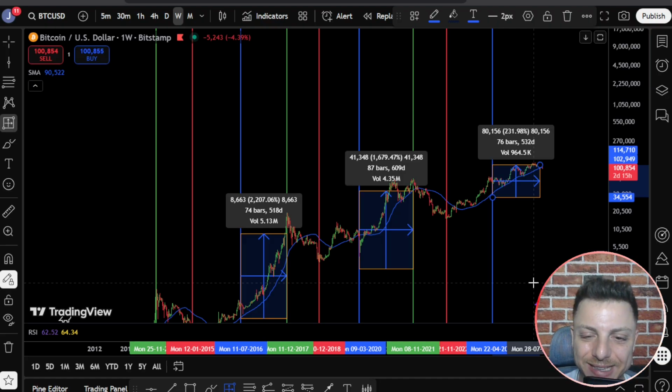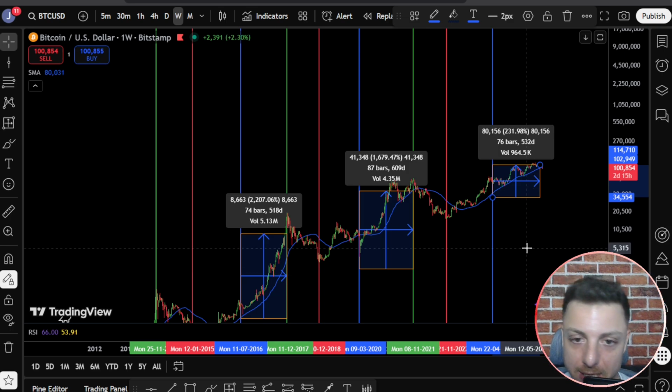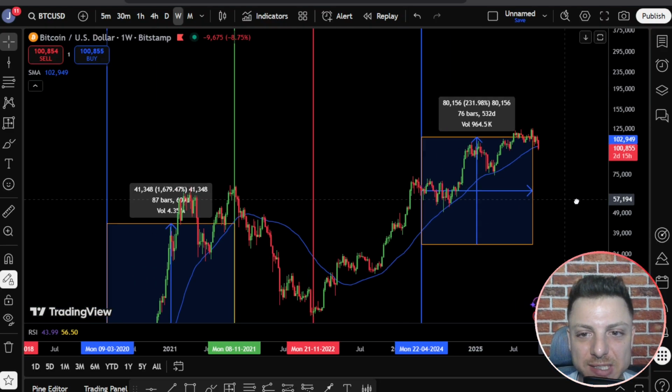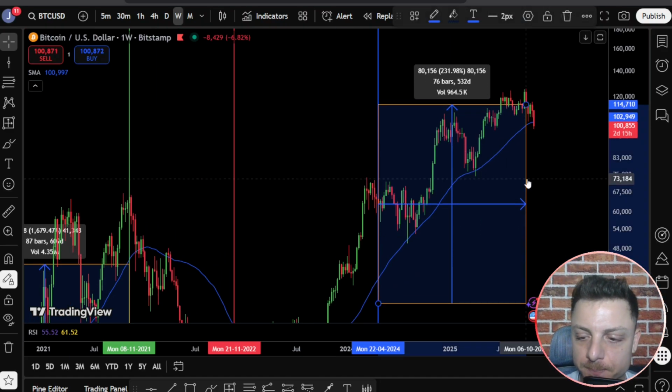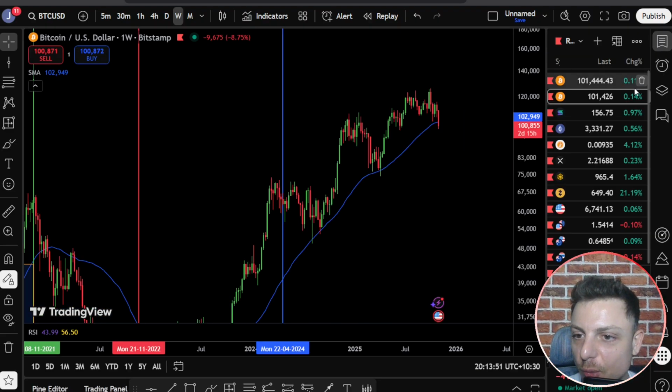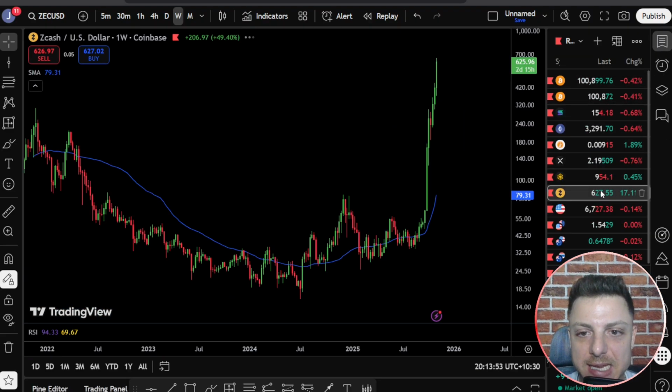I need to be looking to sell out of my spot positions and potentially looking for quick short-term trades to the downside. Now I know this isn't what people want to hear. We haven't had that final altcoin run where we've seen coins literally 20, 30xing near the end of the bull run. One of the only coins we're seeing right now is Zcash actually going absolutely parabolic. But